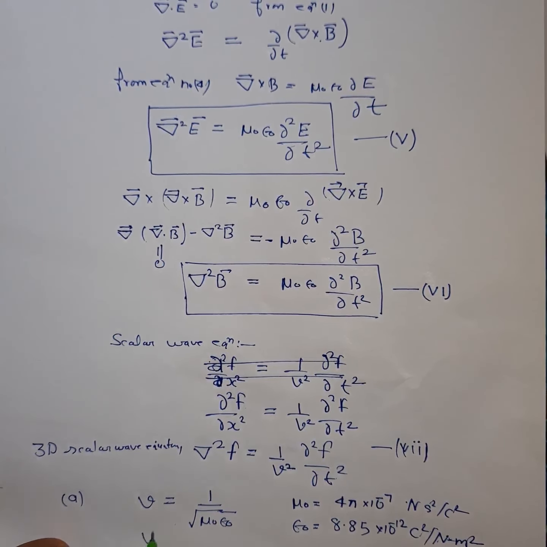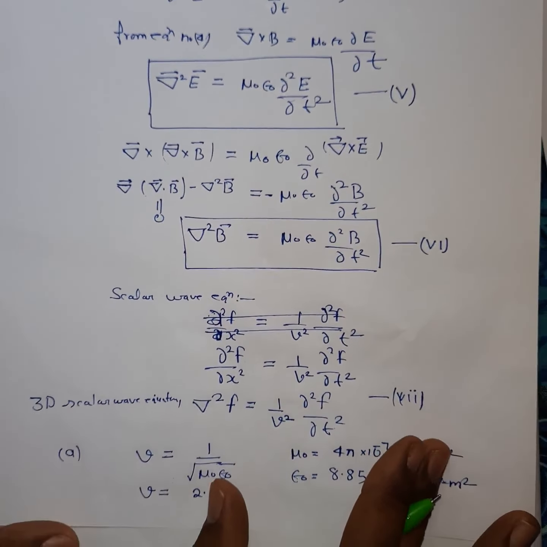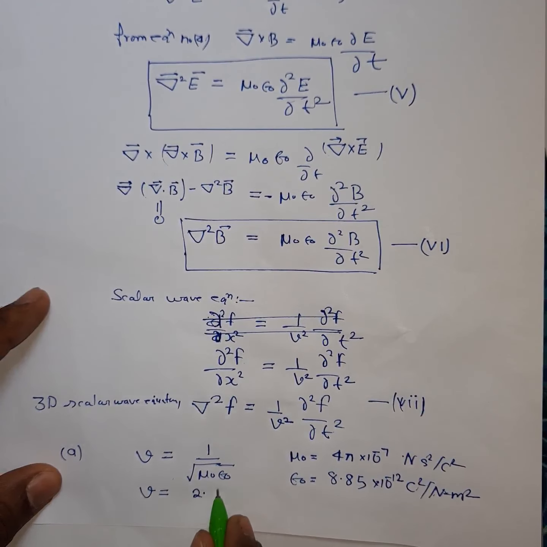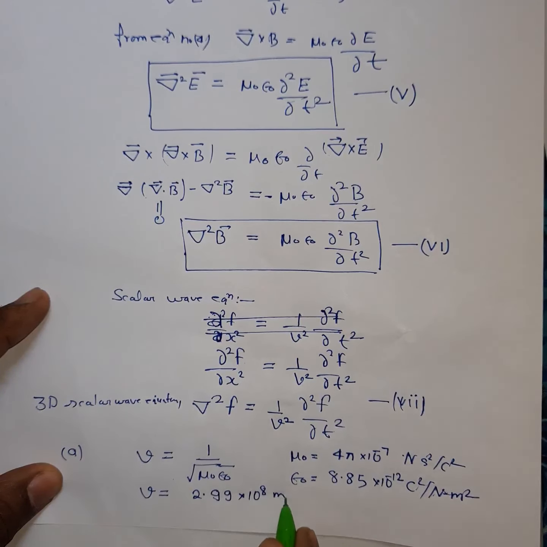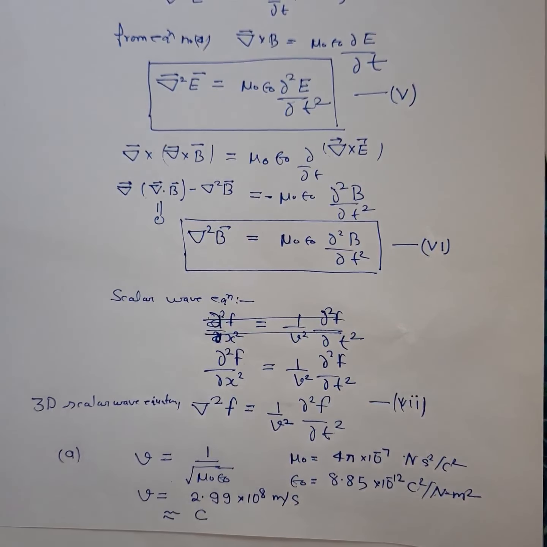You will get the velocity V equal to 2.99 × 10^8 meter per second, and this is exactly the same as the velocity of light.